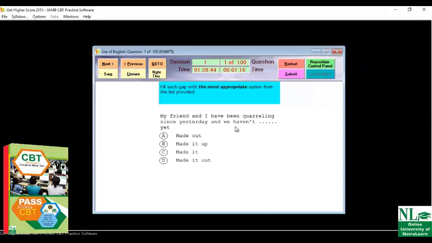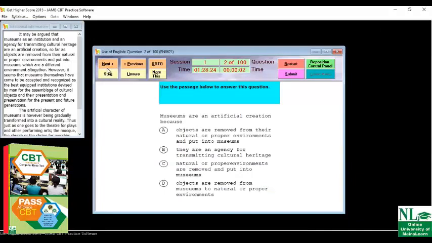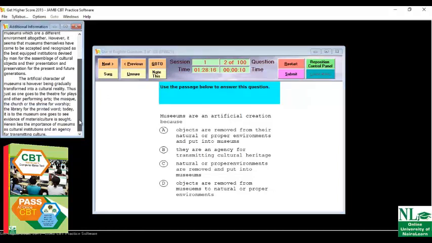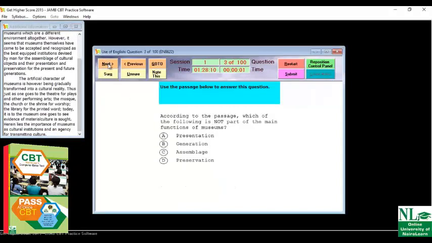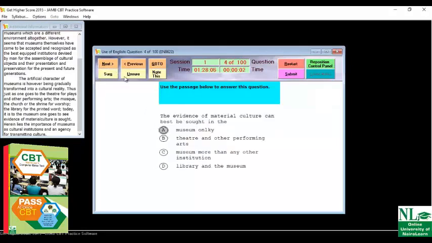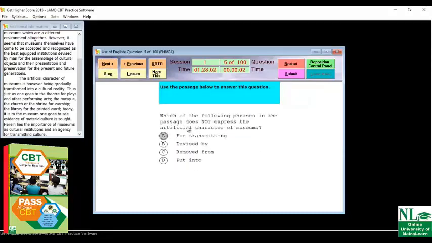So this is the application. You read. You pick your answer and click on next. As you can see, you read the additional information to this question. After you must have read, scroll down. Read it. You pick your answer. You click on next. This is the third one. You click on next. This is how you should be practicing your CBT offline, using your computer system.